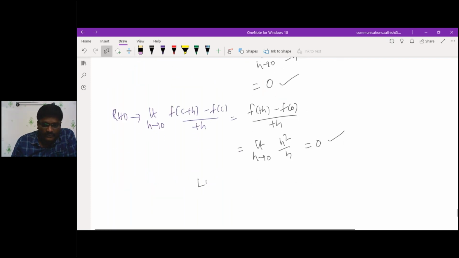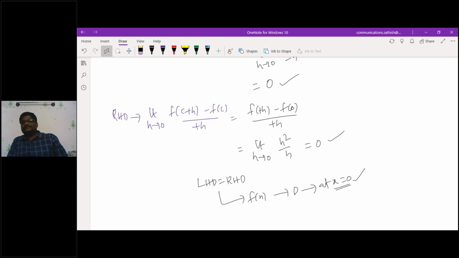So LHD and RHD are the same, both 0. So f of x is also differentiable at x is equal to 0. This is the answer. Am I correct? Any doubts? No, sir.